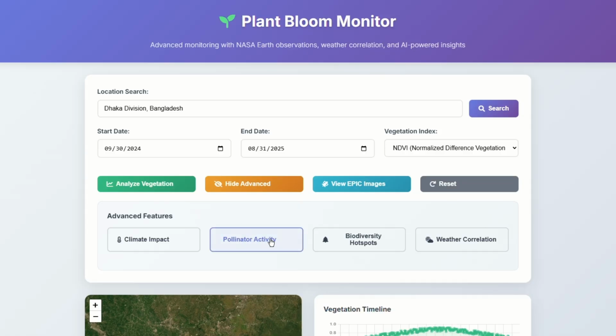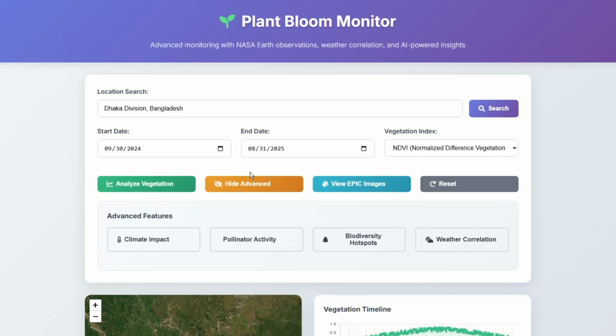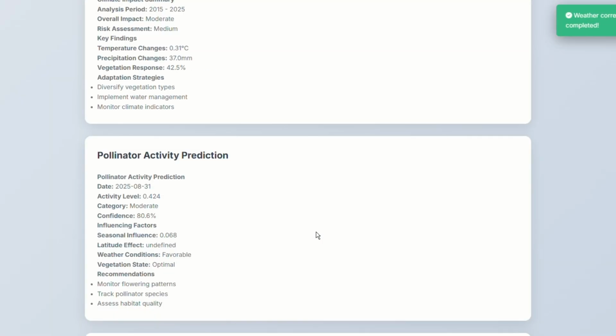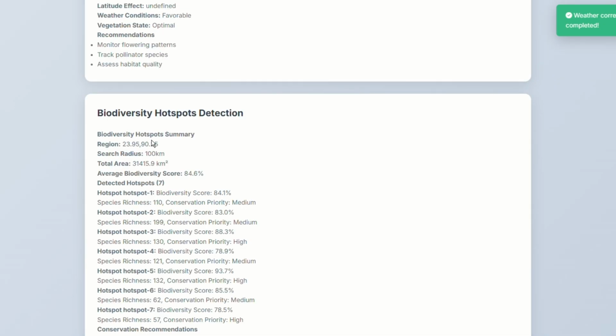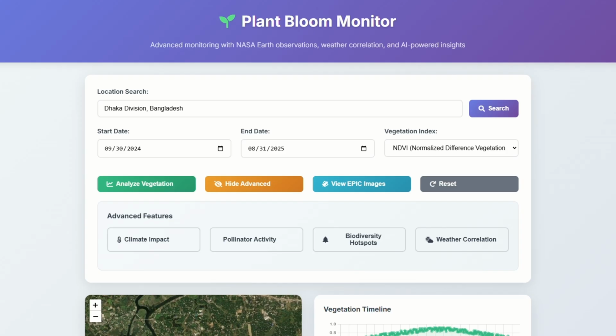Then let's see the pollinator activities. It will also show us the details of the current date, which is 31/8/2025. And if you want to see the other details like biodiversity hotspot, click on it, and weather correlation, click on it, and it will show us the whole details of the biodiversity hotspot direction and weather correlation analysis. So this is our prototype, and it will show you every piece of information you need related to plant bloom in a specific area. Thank you everyone.